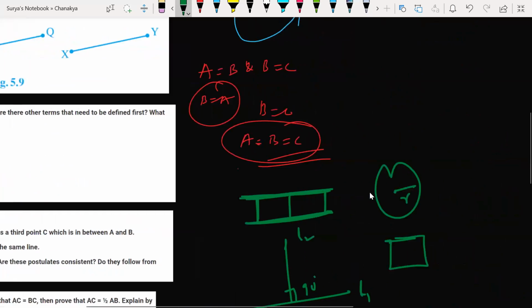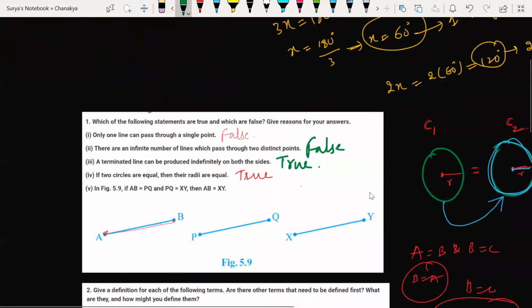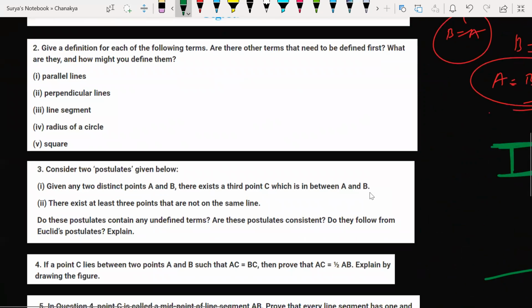Guys, that is the reason in the first class, whenever we were starting the class, what did we discuss? The axioms and all the basic stuff. We discussed points, lines, plane. We have discussed these three terminologies, three definitions. So without understanding these, we cannot go for the parallel lines. So first we should define what is plane, what is point, and what is line. Then only we can frame a parallel line, perpendicular line, line segment, radius of a circle, square, everything. Right. So first let us try to understand what is plane.